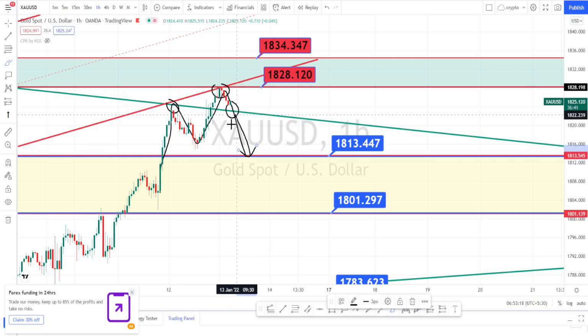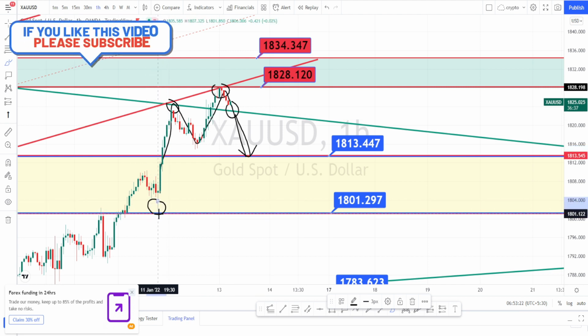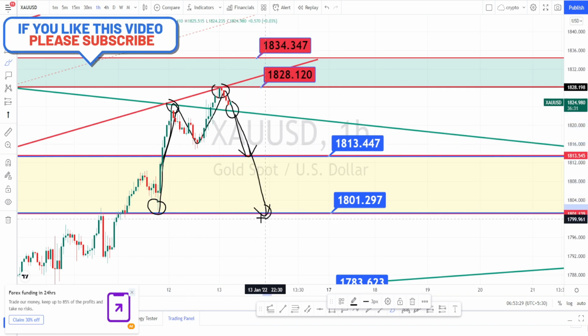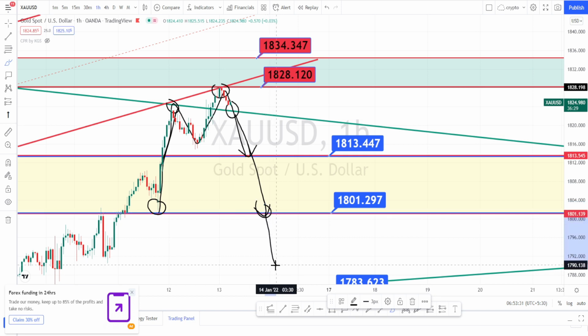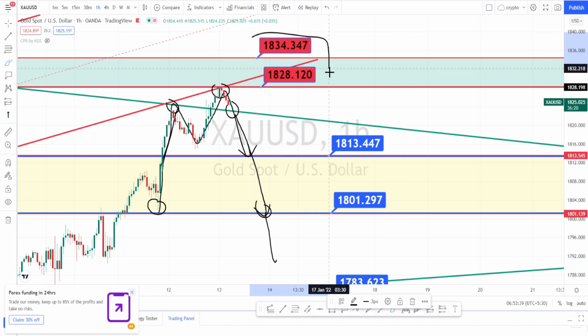If the trend reversal happens, we can expect it to retrace to the 100%. This is where the bullish trend started, and a retracement up to this level. And if this support doesn't hold, I am expecting a further fall. Next stop is going to be around 1791. Currently this area of resistance is holding very strong.